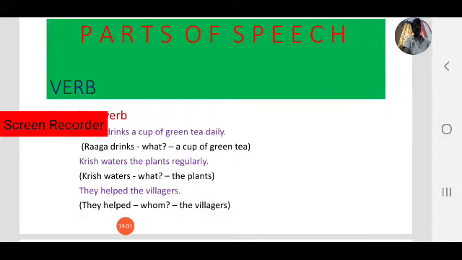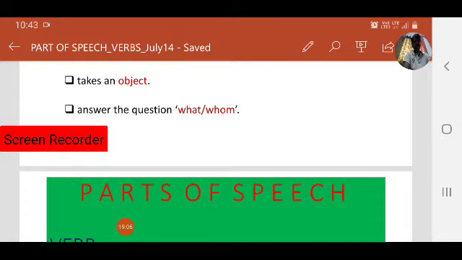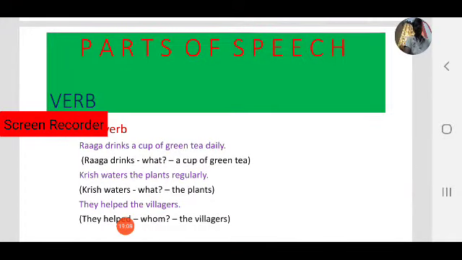So always keep in mind, a transitive verb takes an object. To find the object, we have to ask the questions what and whom. For these three examples, Raga drinks a cup of green tea. So here drinks is the main verb. As you know, it is a state of action. Raga drinks. Krish waters. Waters is the action. They helped is an action. These three are action verbs, meaning main verbs.